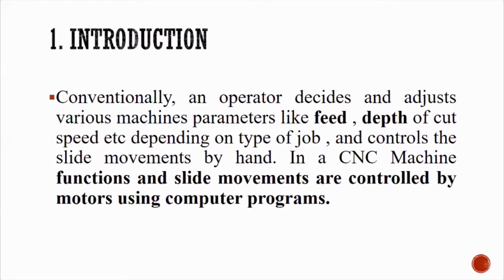When the operator keeps on doing this multiple times, he may end up giving wrong products for a longer period of time, the more he works. To overcome that, CNC, computer numerical control, or CNC manufacturing, ensures the main functions of the manufacturing process, feed, depth and speed, are going to be